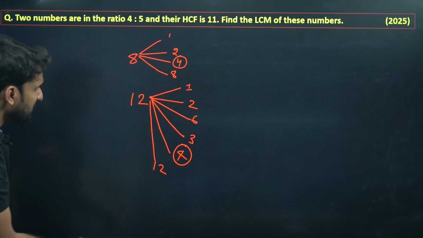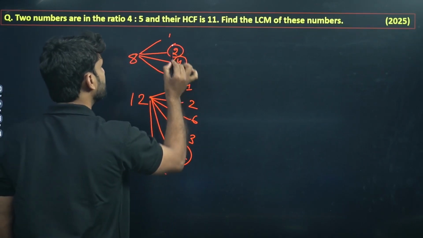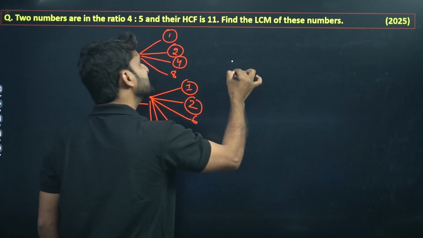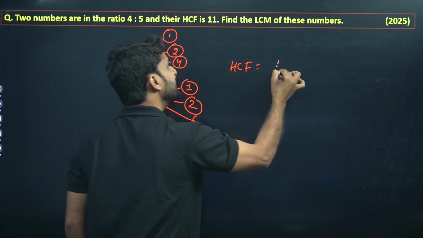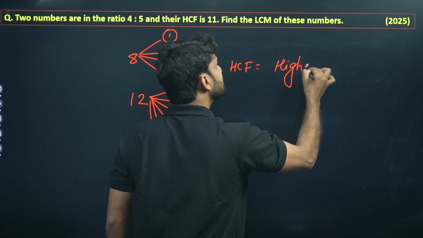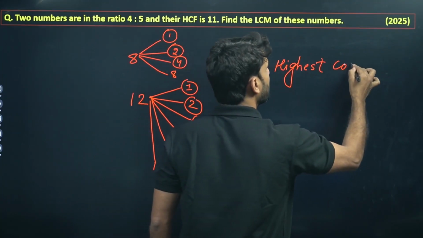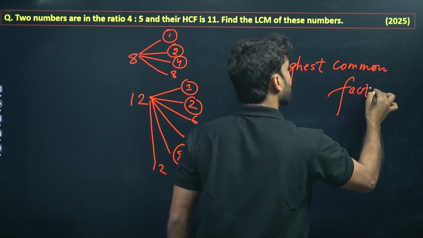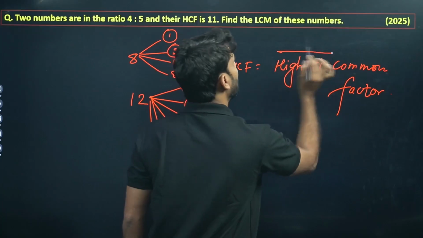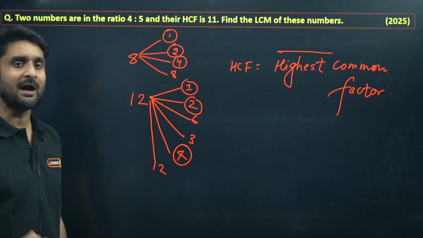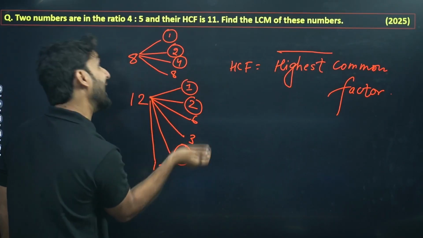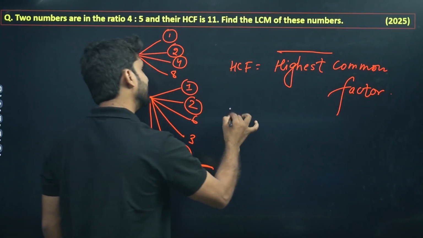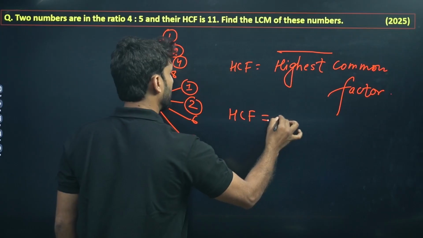Yeah, we can say 2 is also here, and 1 is also here. But what is HCF saying? HCF is highest common factor. You cannot ignore the word highest here. So which number is common and highest? We can say 4. So the HCF of 8 and 12 is 4.